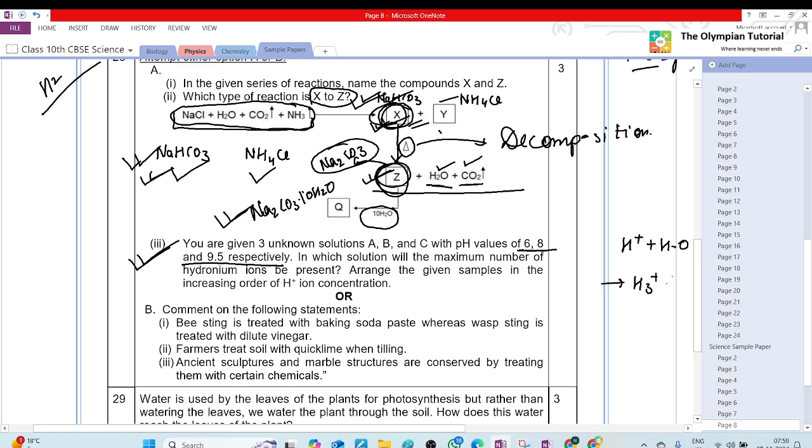Increasing order of H plus ion concentration is 6, 8 and 9.5. No, these are pH values. With pH only we can say, ma'am. A pH value of 0 to 7 is acidic character, 7 to 14 is basic character. So if it is less than 7, then it is acidic, having more hydrogen ion concentration. So it's 6, then 8, then 9.5. No, it's not that bases don't have hydrogen ions, it's just that the concentration is much less. But they are asking about the increasing order of H plus ion.